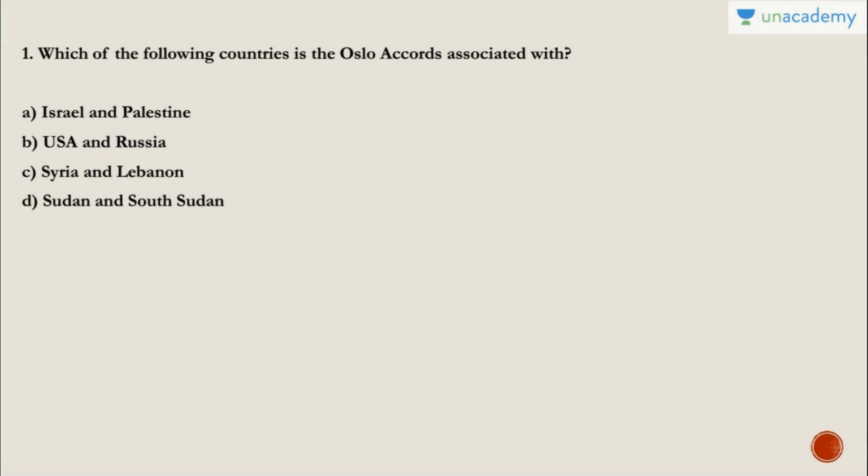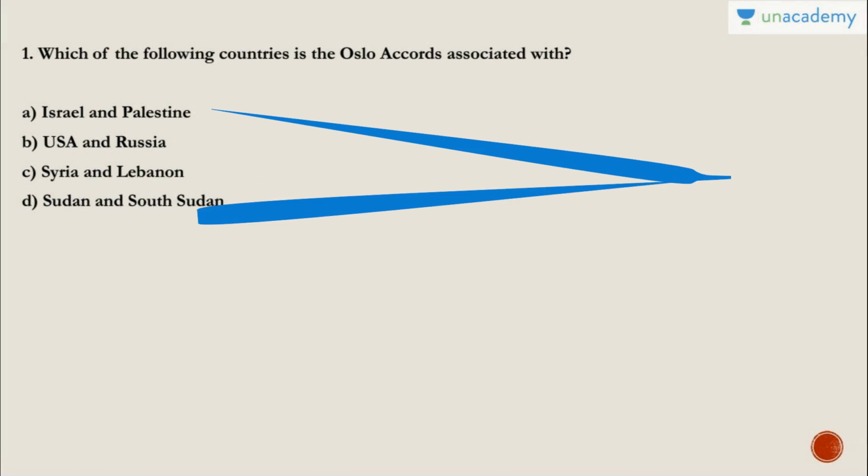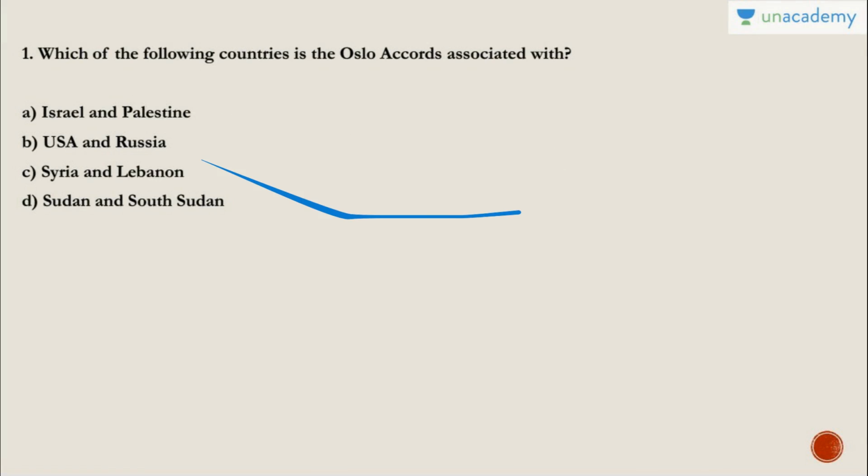Question number 1: which of the following countries is the Oslo Accords associated with? Israel and Palestine, USA and Russia, Syria and Lebanon, Sudan and South Sudan. So Oslo Accords is basically with Israel and Palestine Liberation Organization, that is Israel and the PLO. Okay, so that was the Oslo first accord. It was signed in Washington in 93, and Oslo 2 accord was signed in Taba in 95.